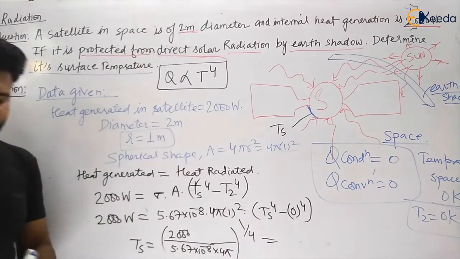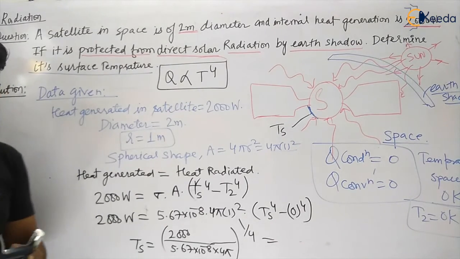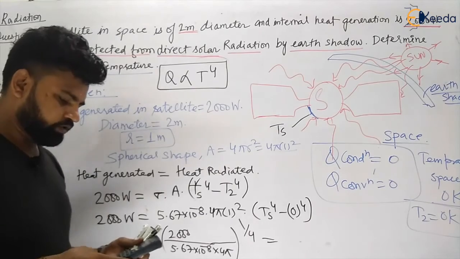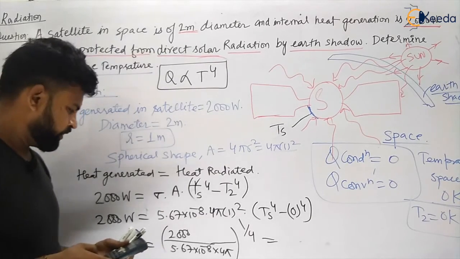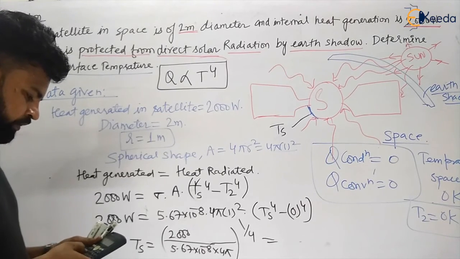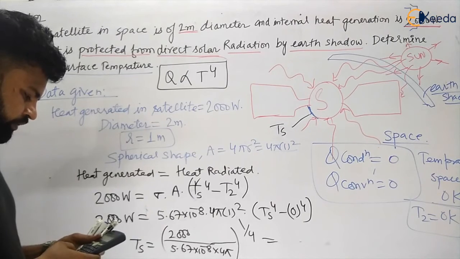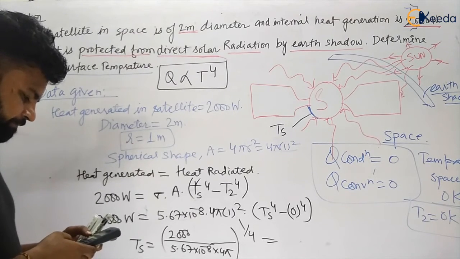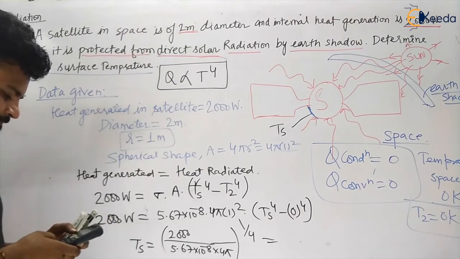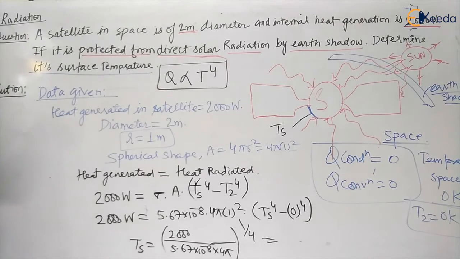So let us calculate it. This is 2000 watt divided by 5.67 into 10 to the power minus 8 multiplied by 4 into pi, to the power 1 by 4.